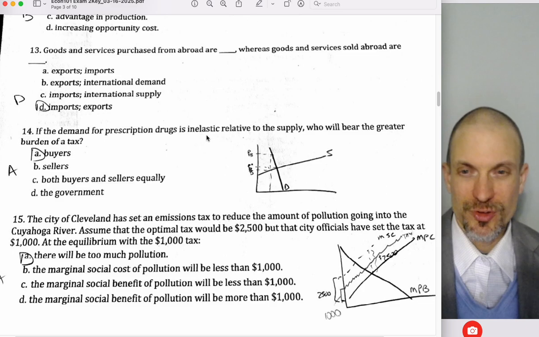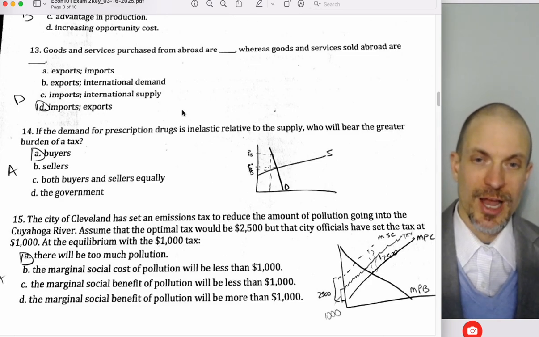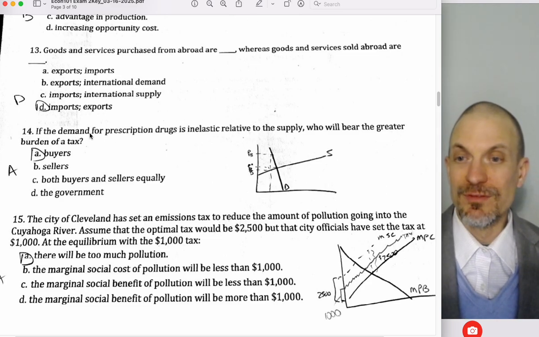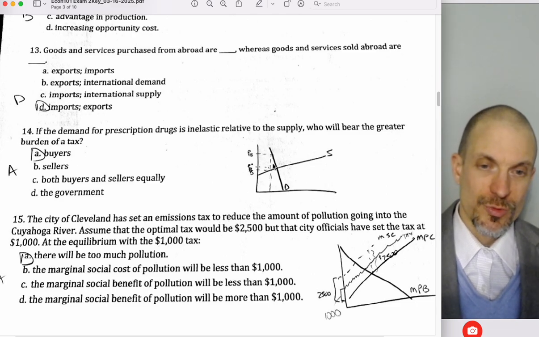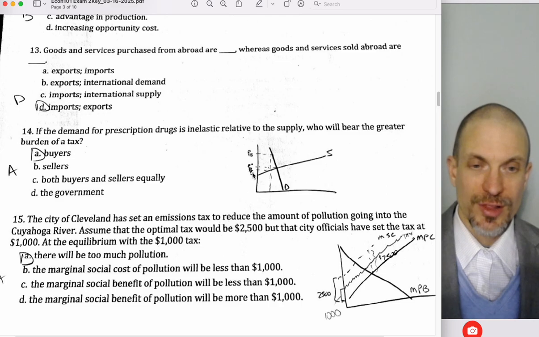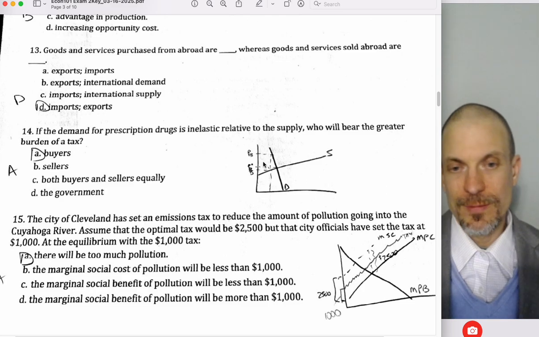If the demand for prescription drugs is inelastic relative to supply, who will bear the greater burden of the tax? The side of the market that's more inelastic is going to bear the larger economic burden. So if demand is more inelastic, buyers will bear the burden of the tax. So here I've drawn the picture. Here's a relatively inelastic demand curve and a relatively elastic supply curve. Inelastic is going to be more vertical. Elastic is going to be more horizontal.